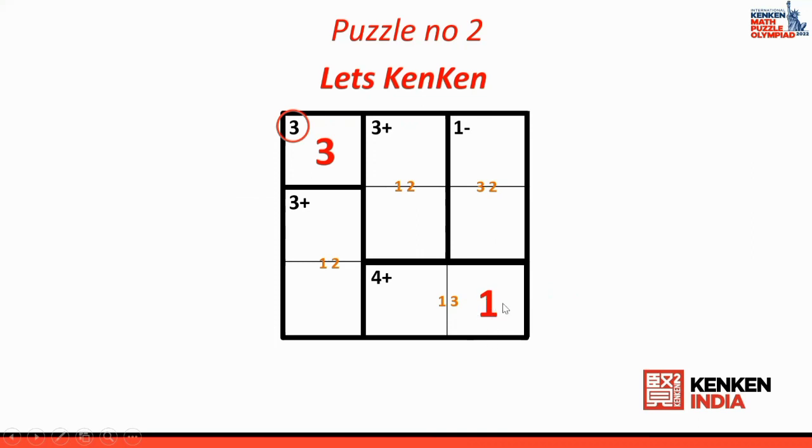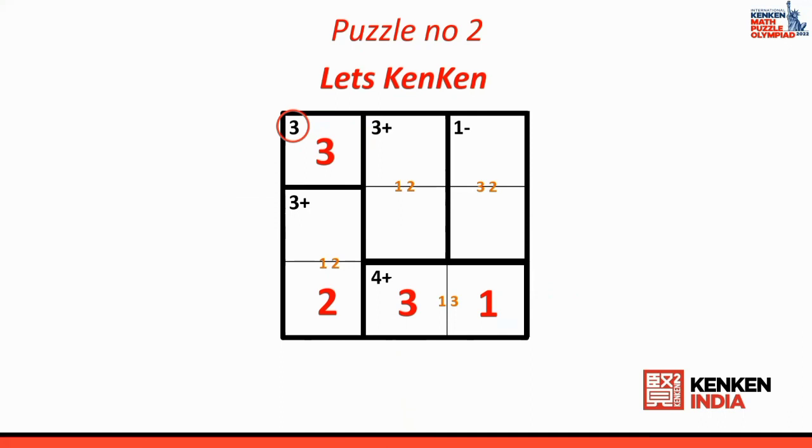Once I put 1 here, what will come here in the possibilities? 3 will come here. Once I put 3, what is the missing number here? 2 is the missing number, because 1 is here, 3 is here, 2 is missing. Because you know in a Kenken puzzle, compulsorily 1, 2, 3 has to come in every row and every column. Always remember this. Now this particular cage, 1 was missing, so I have written 1. Now let us go to the next one.